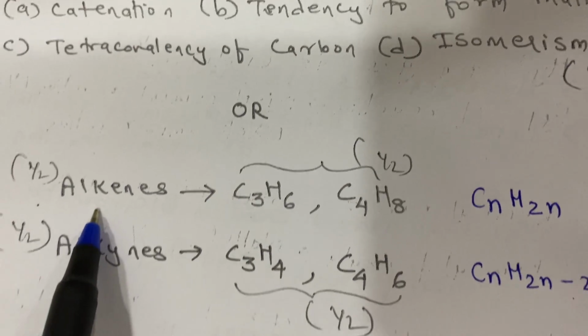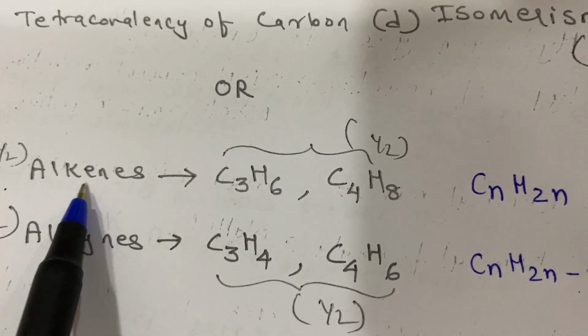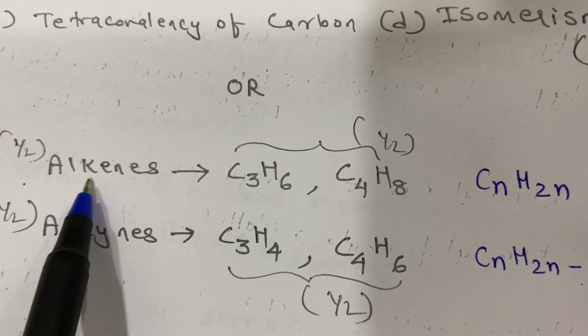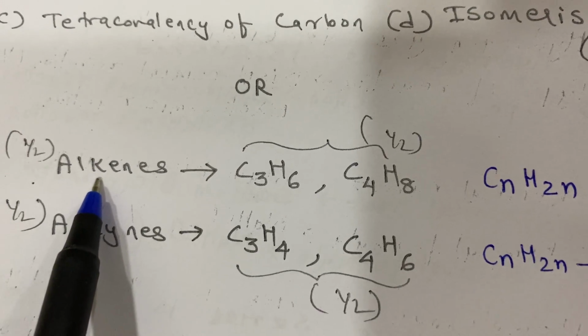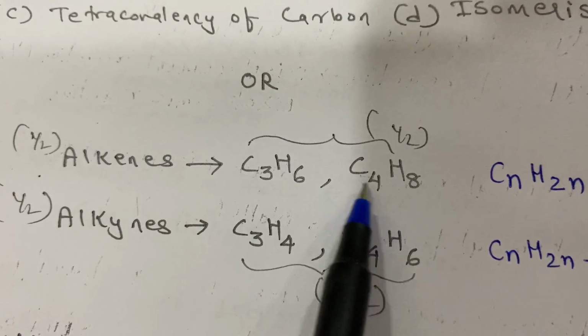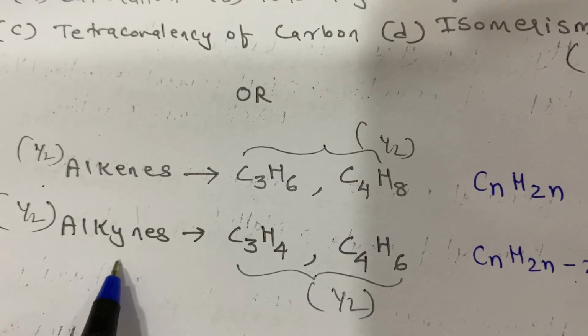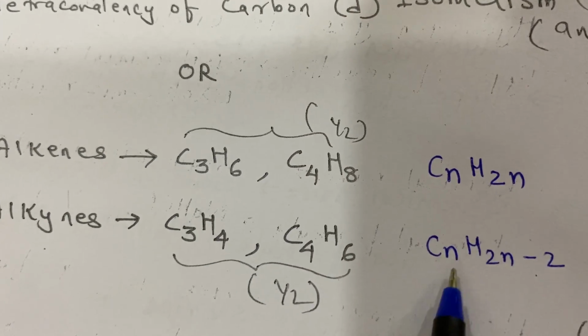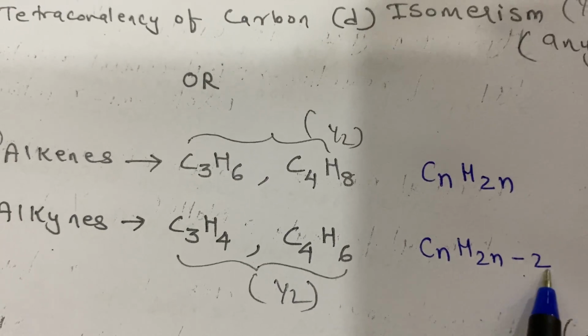Okay, so students, what is expected here? You have to write down the name of this, and that is homologous series. This is alkenes homologous series, and which compounds are there? These two are alkenes. And what is alkynes? Alkynes have this formula CnH2n minus 2.